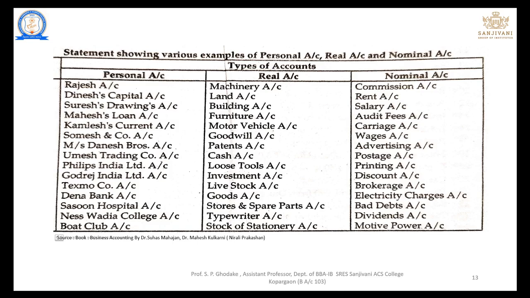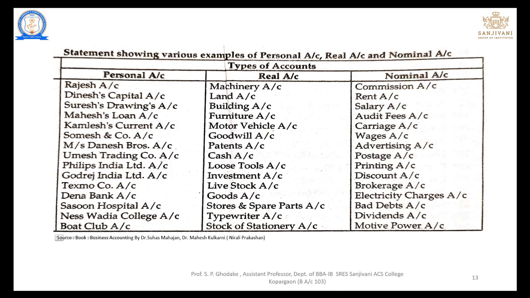Now we'll see the various examples of personal accounts, real accounts and nominal accounts. Those are generally in all the transactions or in all the numericals which you are supposed to have in your examination. If we see the personal account, the examples are Rajesh account, Dinesh capital account, Suresh drawing account, Mahesh loan account, Kamlesh current account, Somesh and Company account, Messrs Danish Brothers account, Umesh Trading Company account, Philips India Limited account, Godrej India, Texmo, Dena Bank, Sassoon Hospital, Neswadia College account, Boat Club account. These all are the examples of personal account.